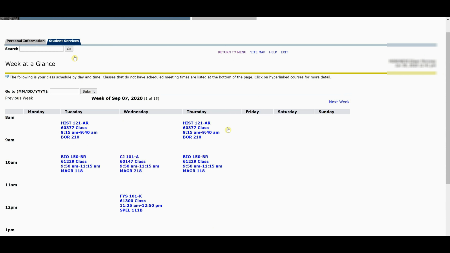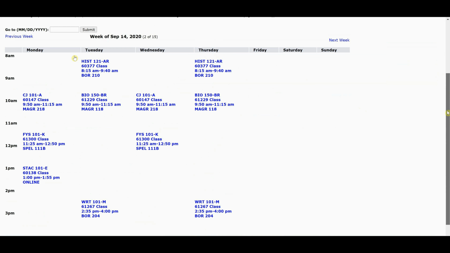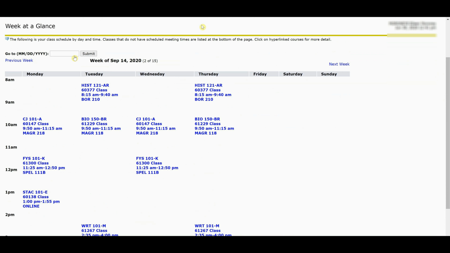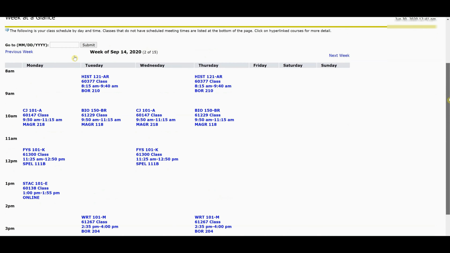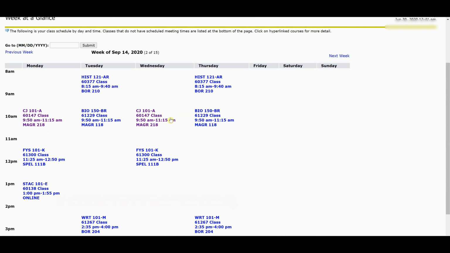The easiest thing to do is if you go over here where it says next week, if you just select next week, it will bring up your full schedule. And you see now I have my Monday classes listed as well because the week of September 14th is a full week. So this is a nice grid format. Again, you could print this, you could save it. Sometimes students will do a screenshot, whatever works for you. But this gives you the class listing. It's a little bit condensed view, but in a grid format. And you could always select the class if you needed more information. But this is a great way to look at your week at a glance.